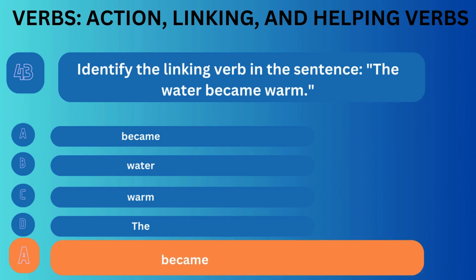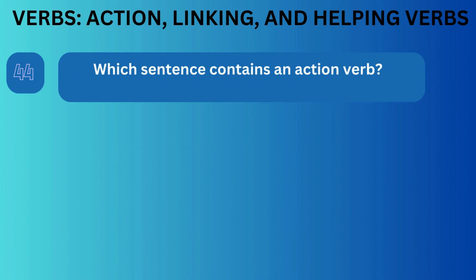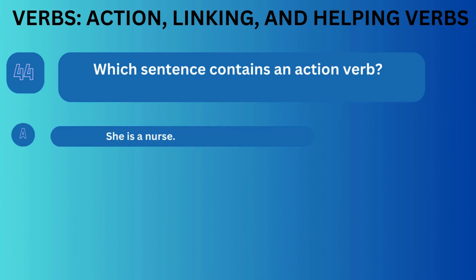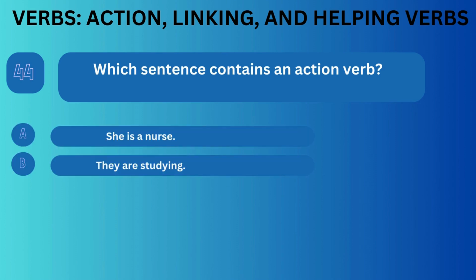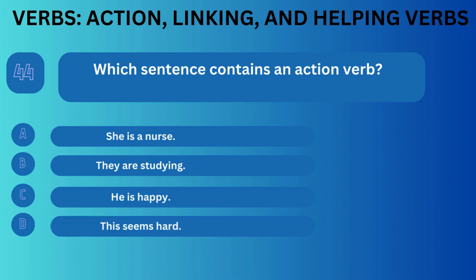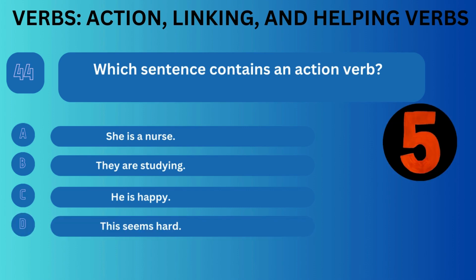Correct answer is A. Question number 44. Which sentence contains an action verb? Option A, she is a nurse. Option B, they are studying. Option C, he is happy. Option D, this seems hard.